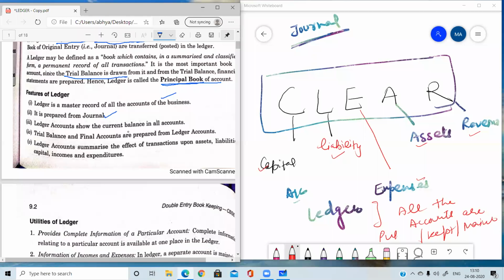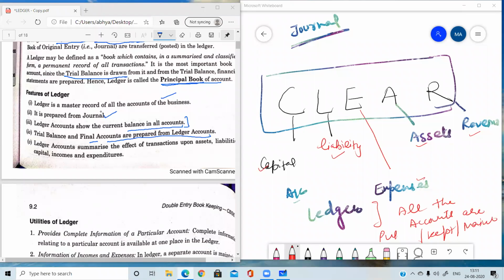Ledger account shows the current balances of all the accounts. In this account, all the balances of all the accounts are shown. Then the trial balance and final accounts are prepared from ledger accounts. No, Harshita, ledger is not a final account. Final accounts will be prepared with the help of ledger.